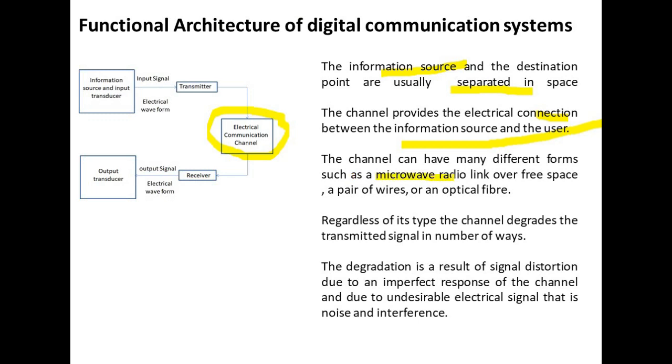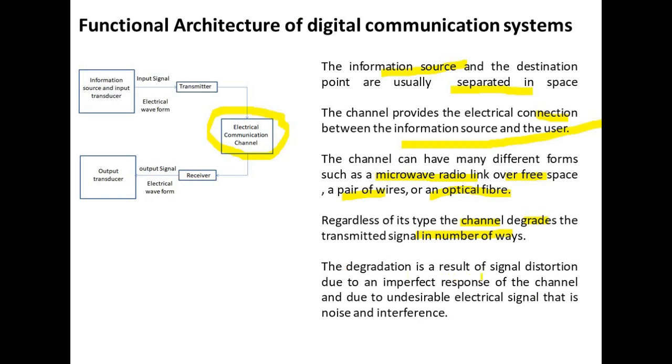It can be a microwave radio link over free space, a pair of wires, a coaxial cable, or an optical fiber. Regardless of its type, the channel, or the path through which the signal propagates, degrades the transmitted signal in a number of ways.